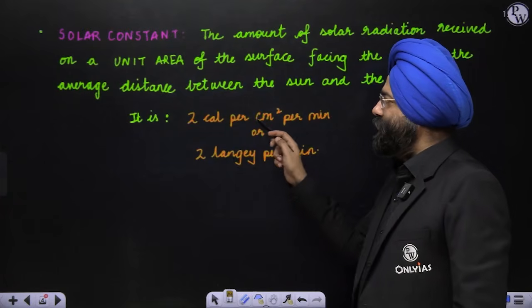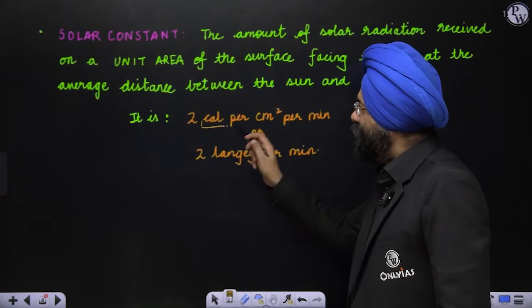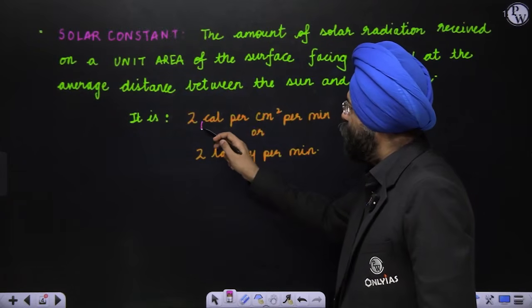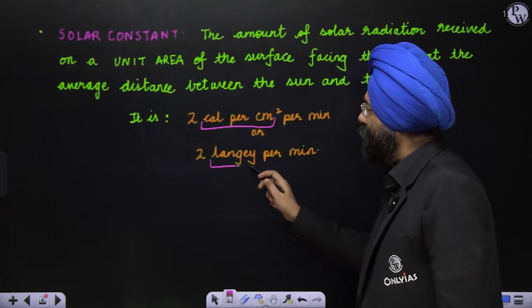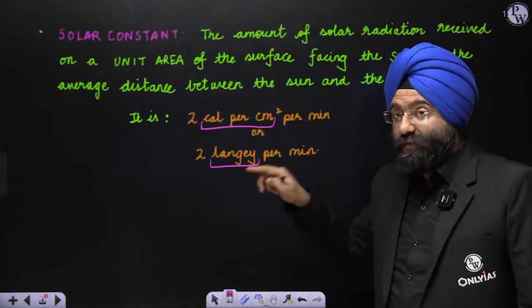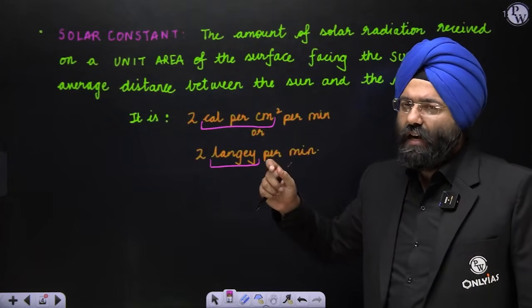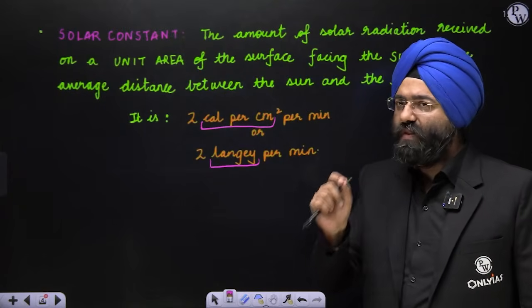2 calories per centimeter square per minute. Now this calories per centimeter square is also referred to as Langley. So it can also be mentioned as 2 Langley per minute. This has been asked repeatedly in the PCS examinations of various state services. Also, it has been asked in the preliminary examination as one of the statements. So you should be very clear with it.